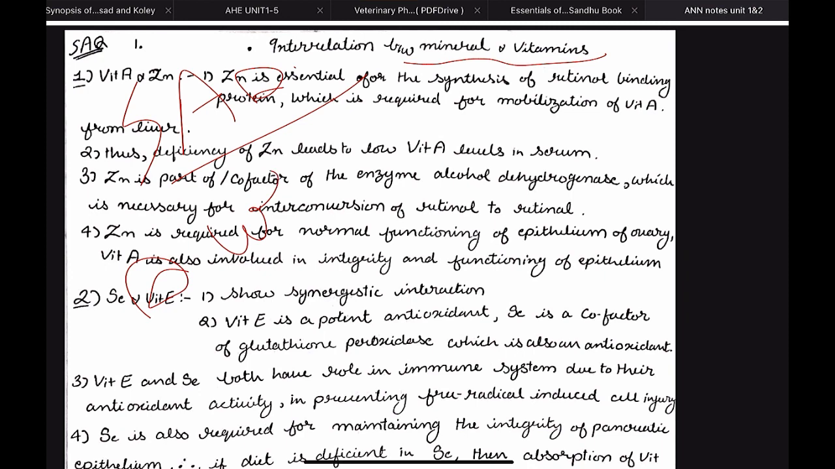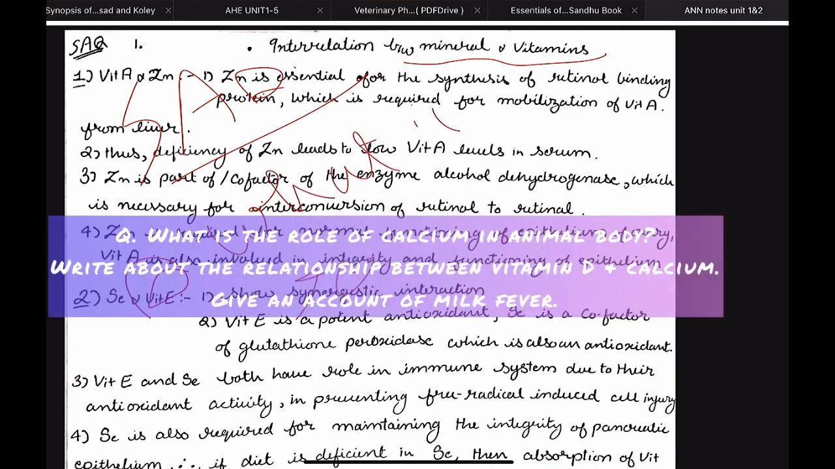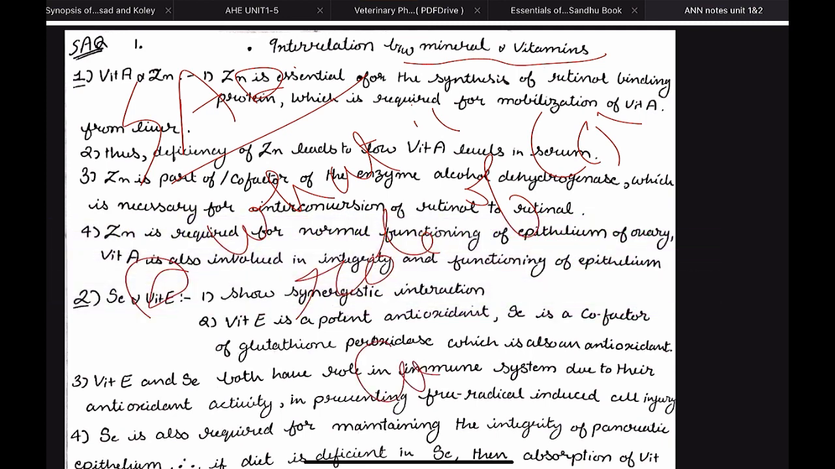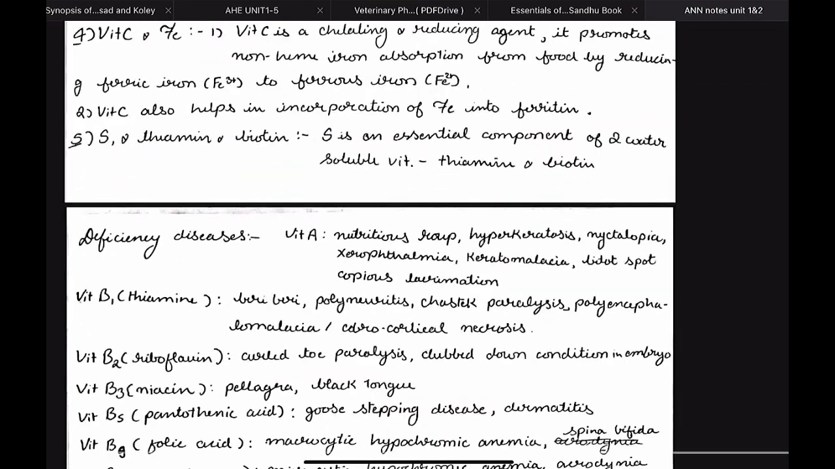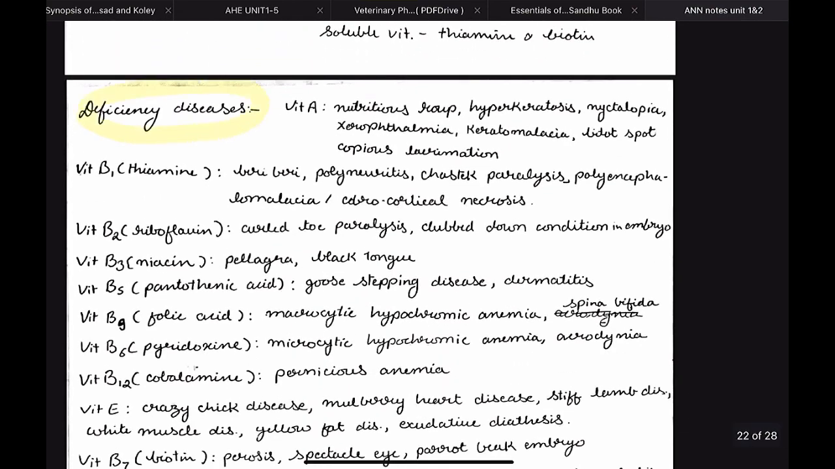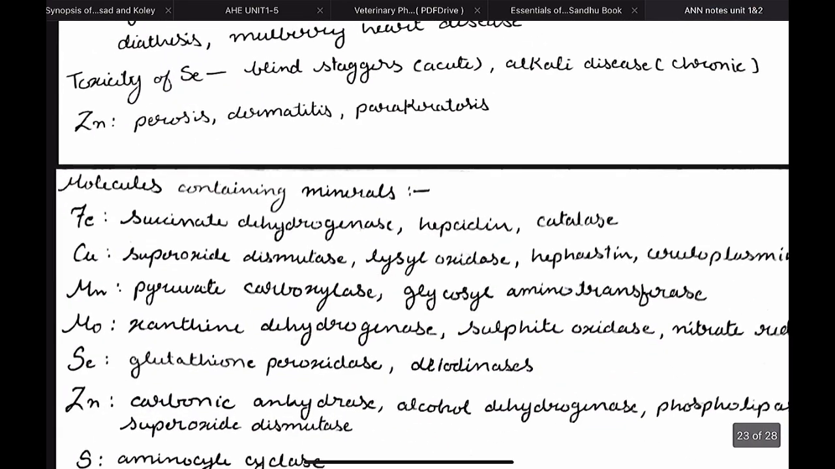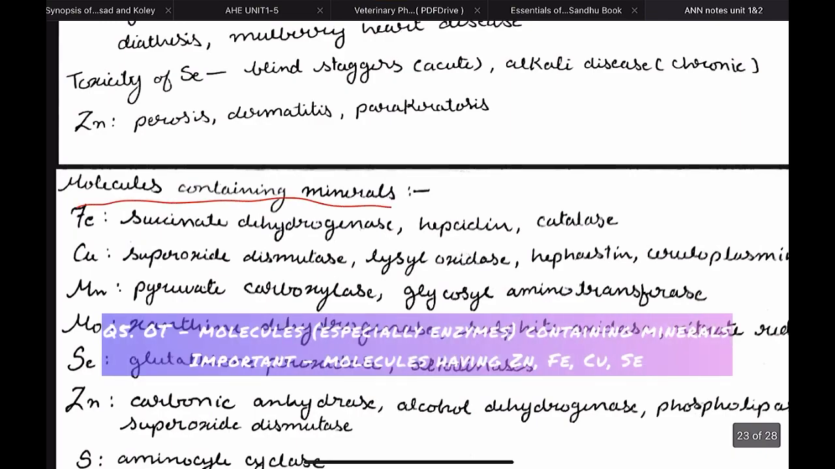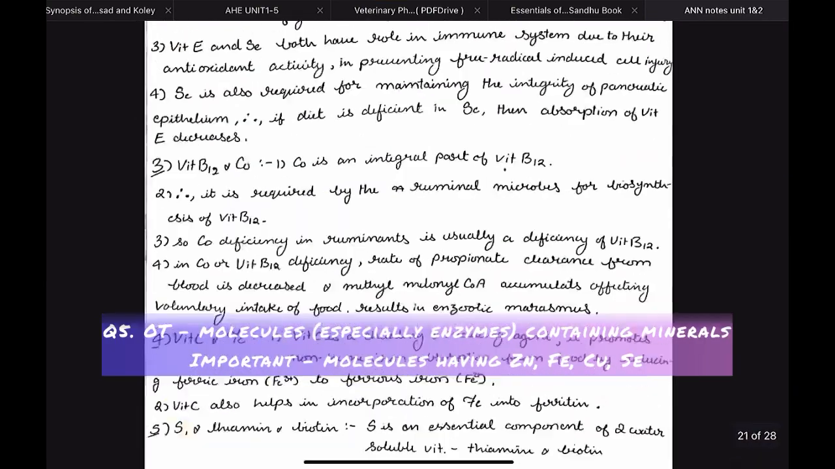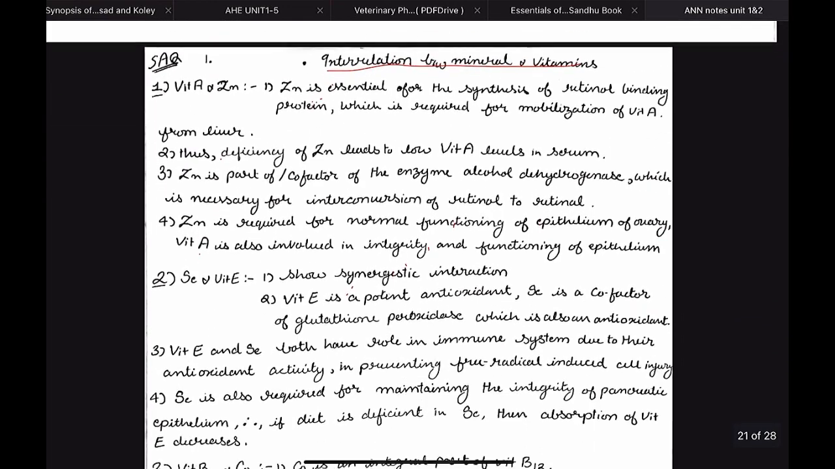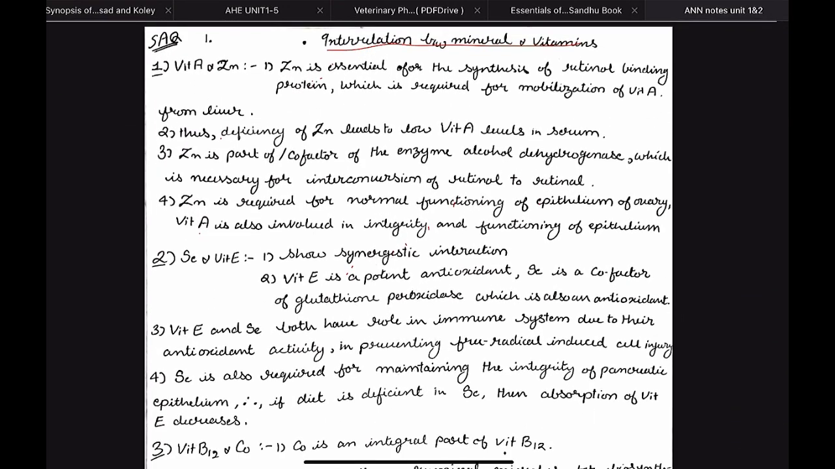So we have, what is the role of calcium in the animal body? Describe the relationship between calcium and vitamin D and write a short note on milk fever. So deficiency diseases are also very important. And from mineral nutrition, sometimes they can also ask you objective type questions on the molecules containing various minerals. So these are the various topics from mineral nutrition from which questions may be asked in your examination.